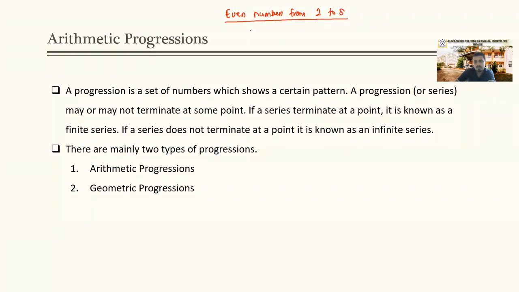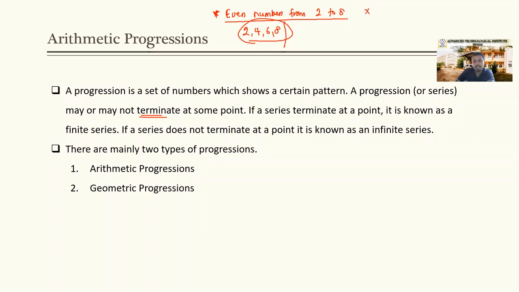So what should be the set of numbers here? That should be 2, 4, 6 and 8, nothing more than that. Can we identify any pattern here? Yes, there is a pattern. Therefore, this is a progression, but it is terminating, because we need to stop it at 8.